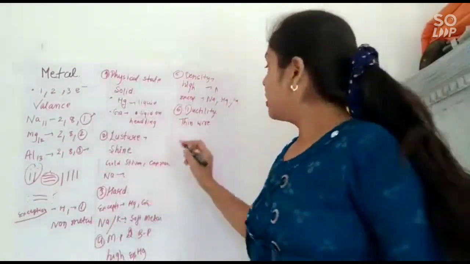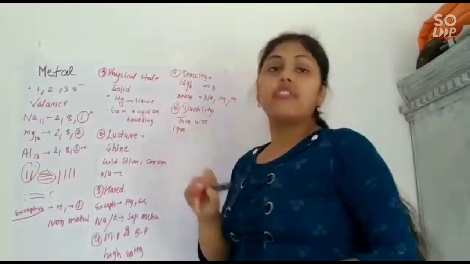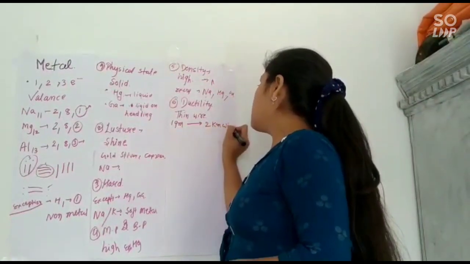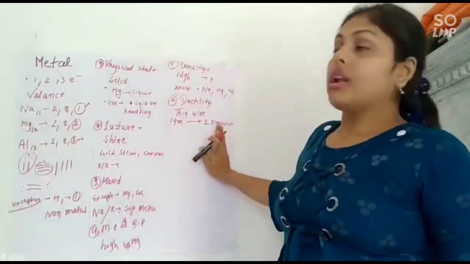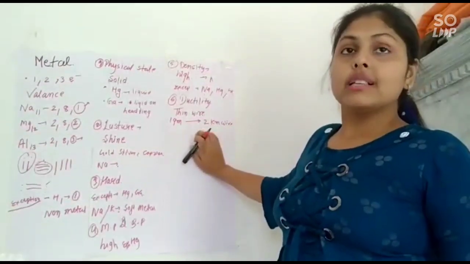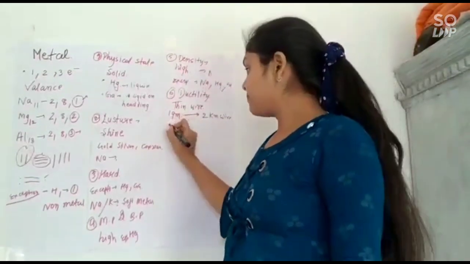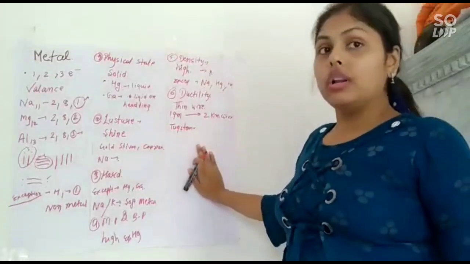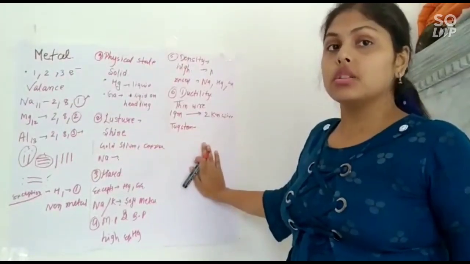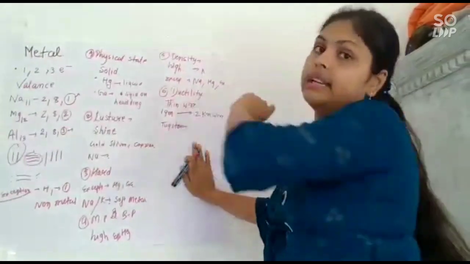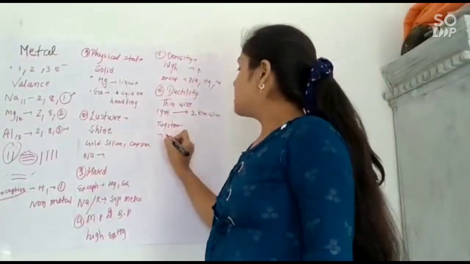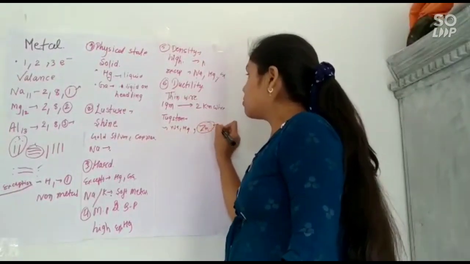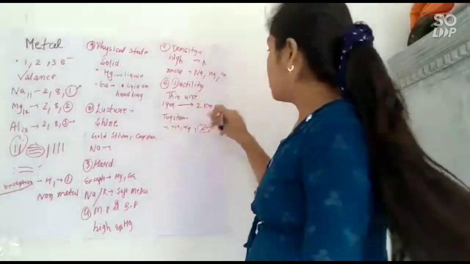Suppose I have 1 gram of gold; I can create a 2 kilometer long wire from it. So think how ductile it is. One example to remember is tungsten: if we stretch it, it can become almost invisible. The exceptions are again sodium, mercury and zinc. Zinc is also a metal, but it is not ductile.